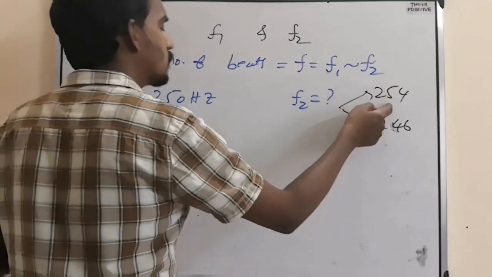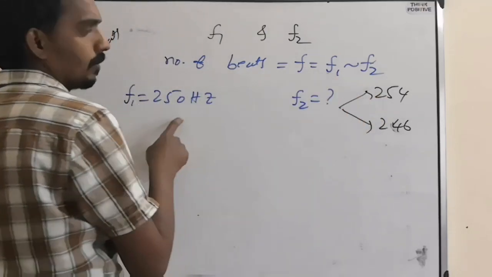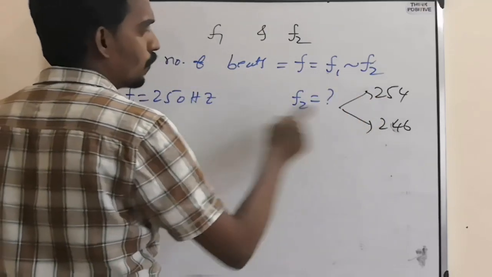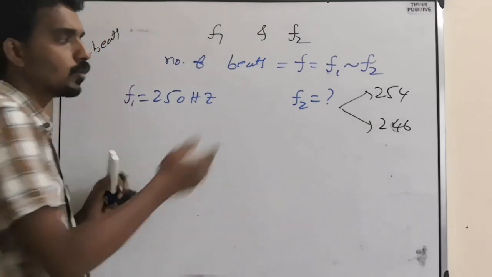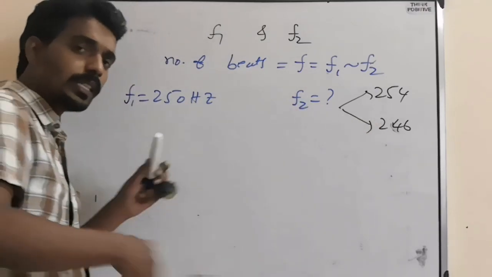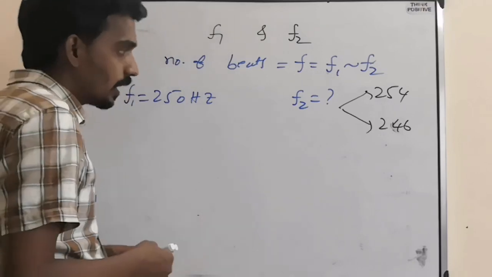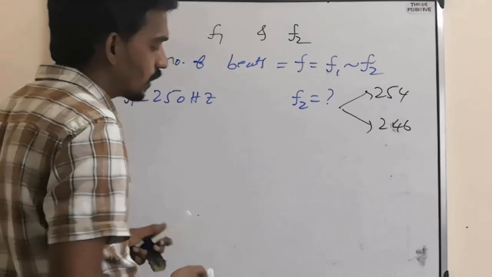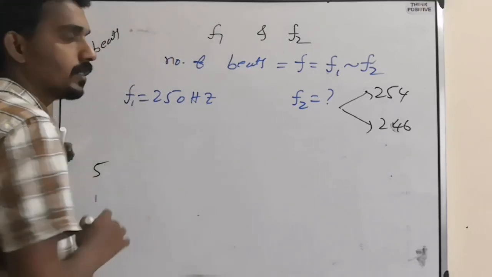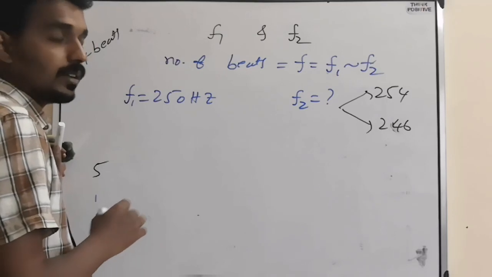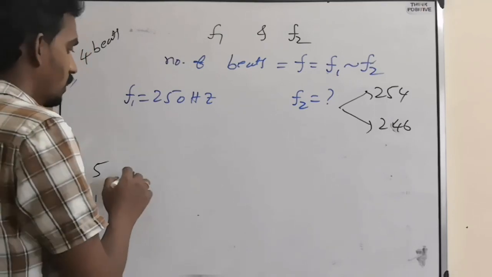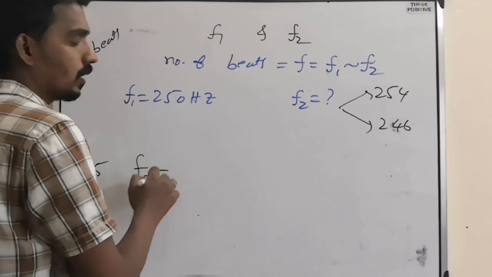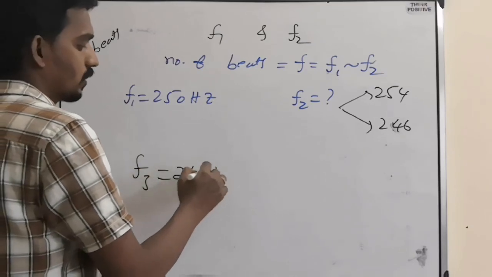But if F2 is this much also, 4 beats will come. If F2 is this much also, 4 beats will come. Then how to decide this one? For that they will give one more condition, that F2 also gives 5 beats with another, third frequency, that is 241 Hz.